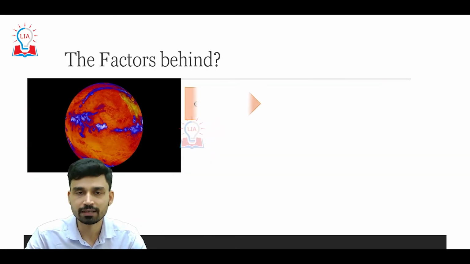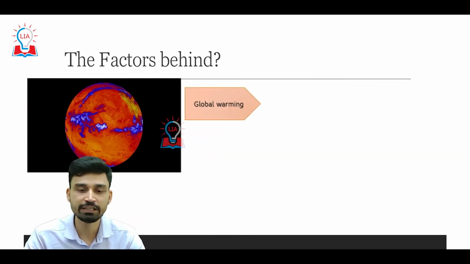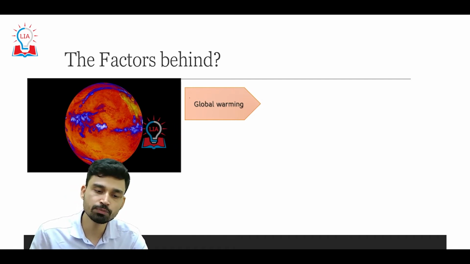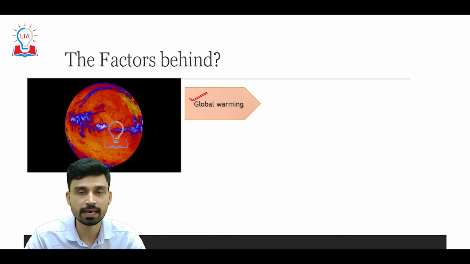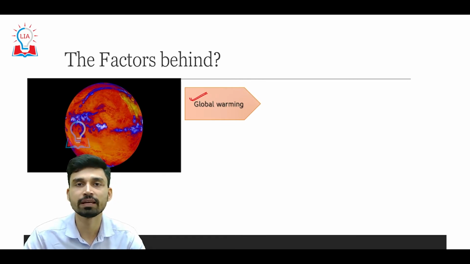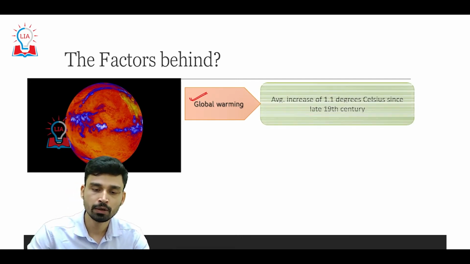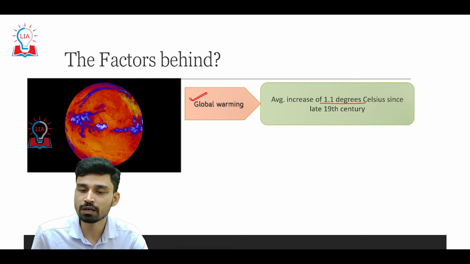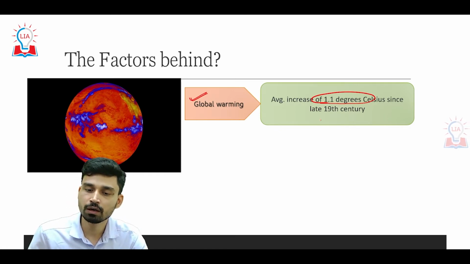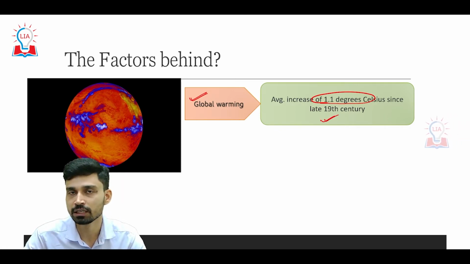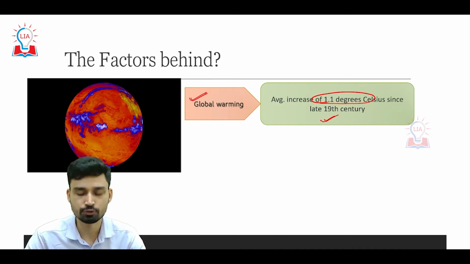So what are the factors that are affecting the present heat wave scenario? The first and most important factor, as we discussed, is global warming, where due to the rise of greenhouse gases in the atmosphere as a direct result of industrialization and the increase in vehicular density in the world, we are witnessing an average increase of 1.1 degrees Celsius in the global atmospheric temperature compared with the pre-industrialization level in the late 19th century.